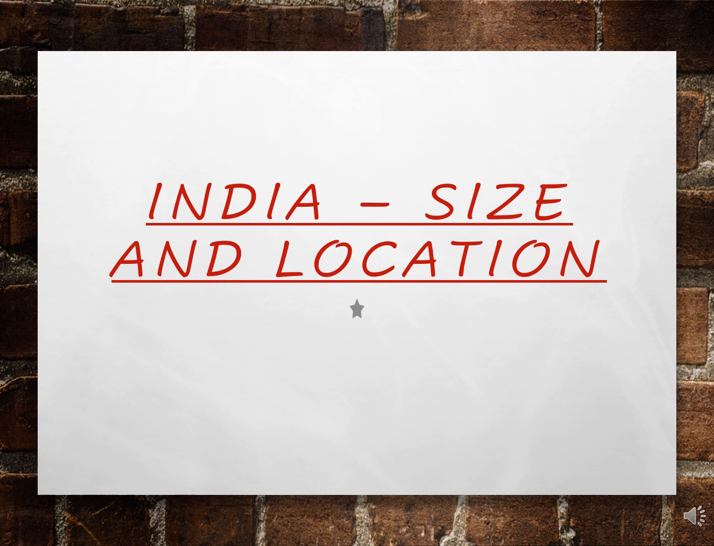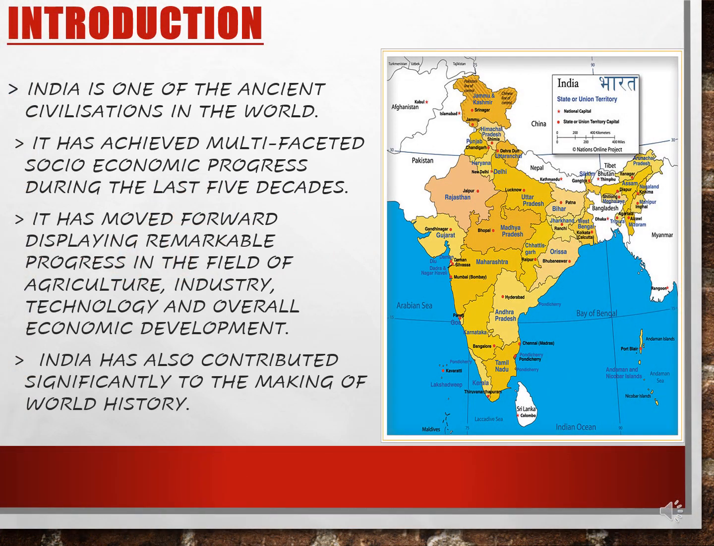Asia as a continent has 55 countries, children. In that, where exactly our country is located, that is what we are going to study in this lesson. And till which extension its boundaries go, that is its size, that we are going to study in the coming slides. On the right hand side, you can see the map of India.